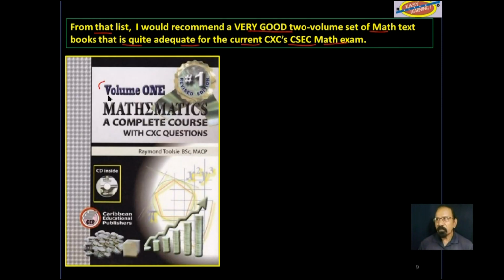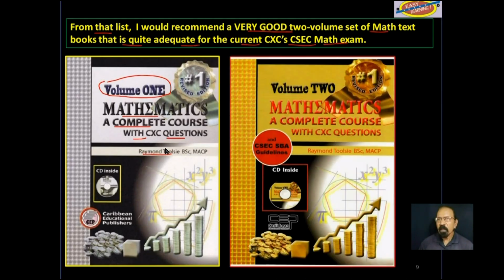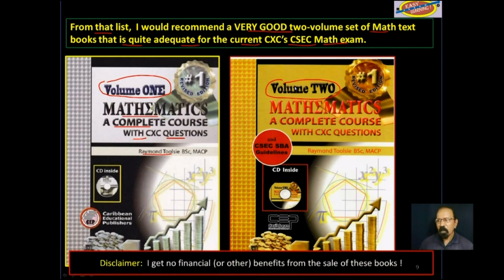Here is a picture of volume 1, Mathematics, a complete course with CXC questions by Raymond Tulsi. And this is a picture of volume 2. Disclaimer: I get no financial or other benefits from the sale of these books.